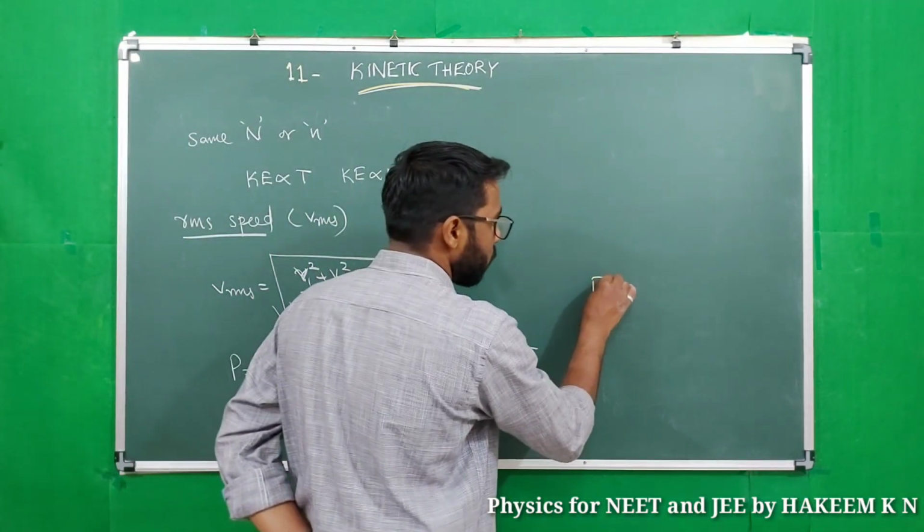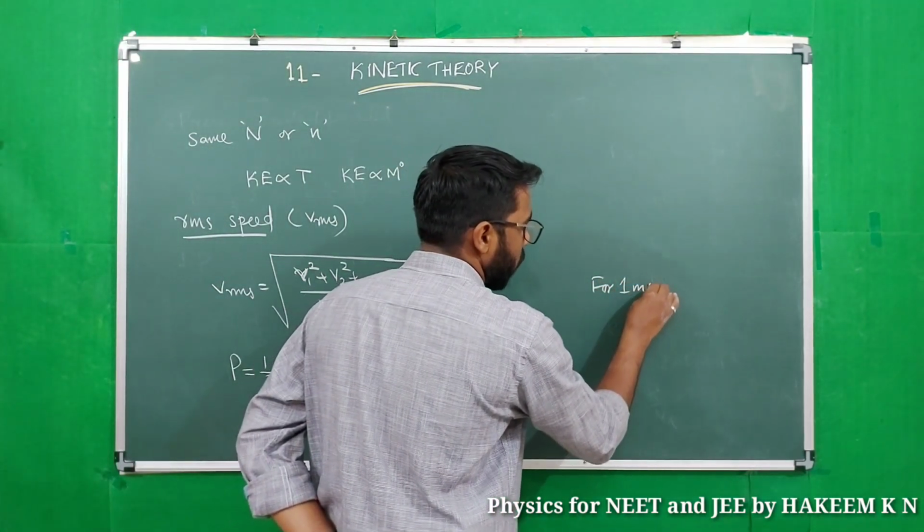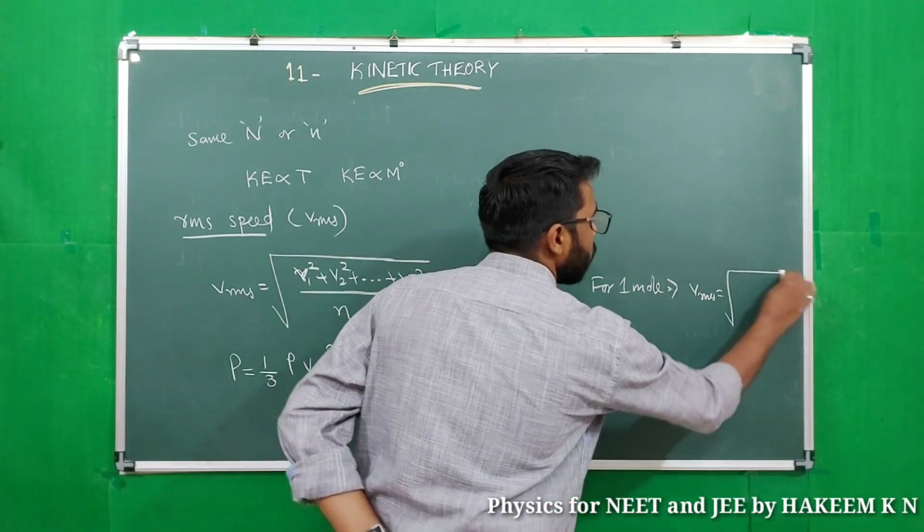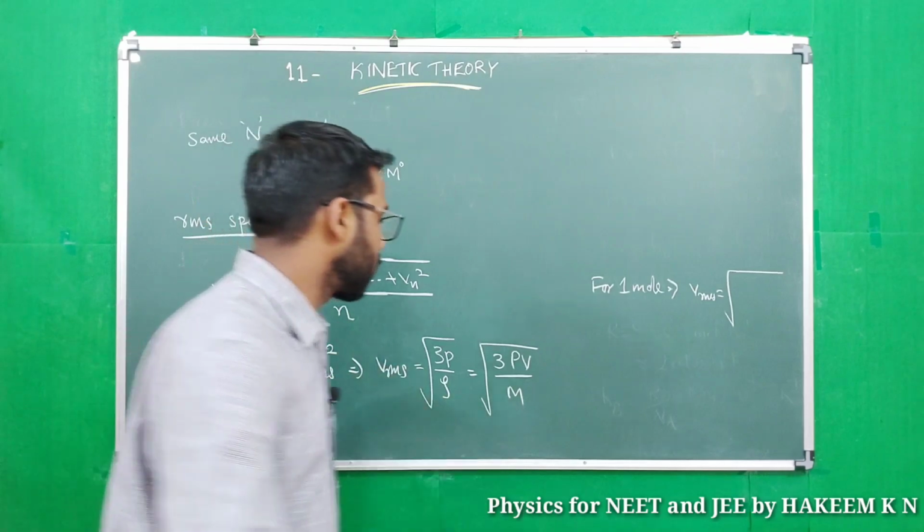So for 1 mole, Vrms we can write root of 3RT by m, because PV equal to RT.